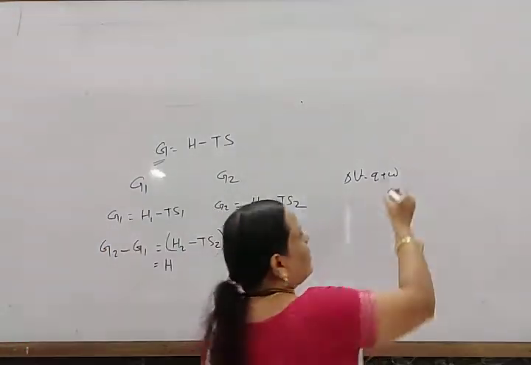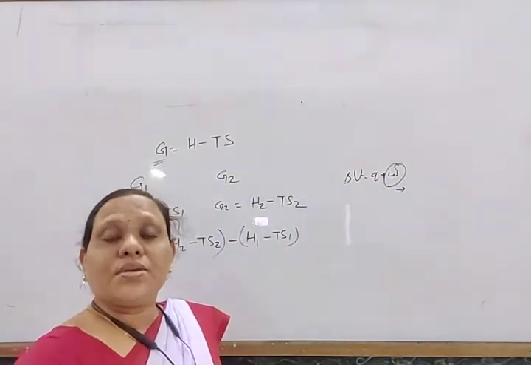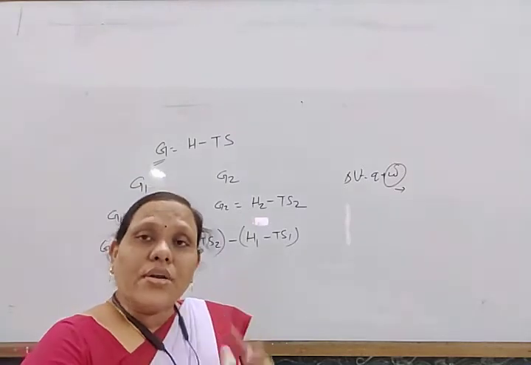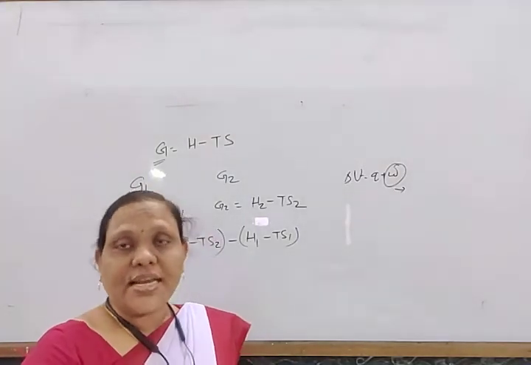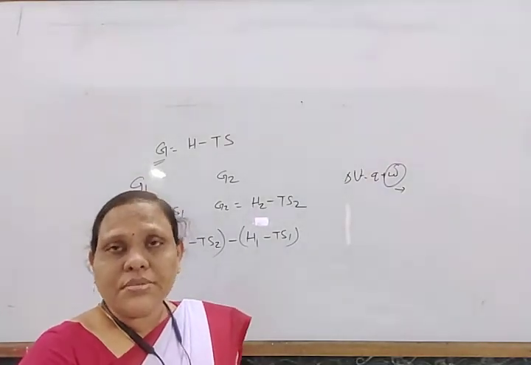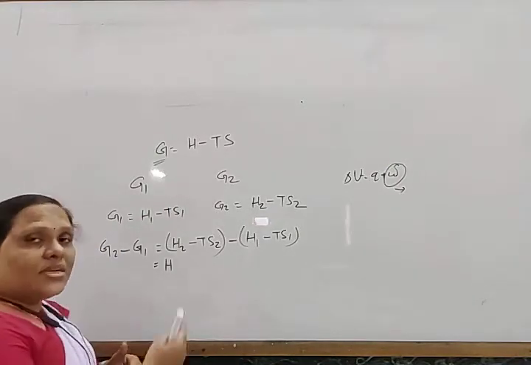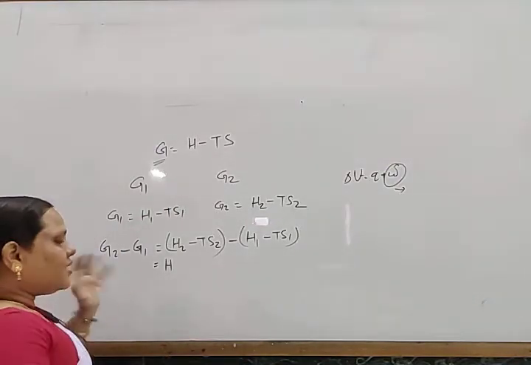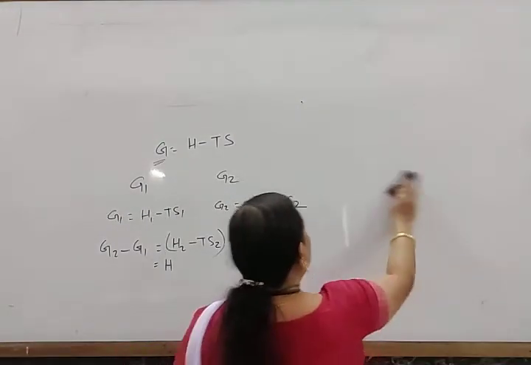This work is again of two types: one is expansion work, the other non-expansion work. The non-expansion work that is available is known as free energy. If the change in this free energy is negative, then the process becomes spontaneous. The change in free energy determines the spontaneity of the process.